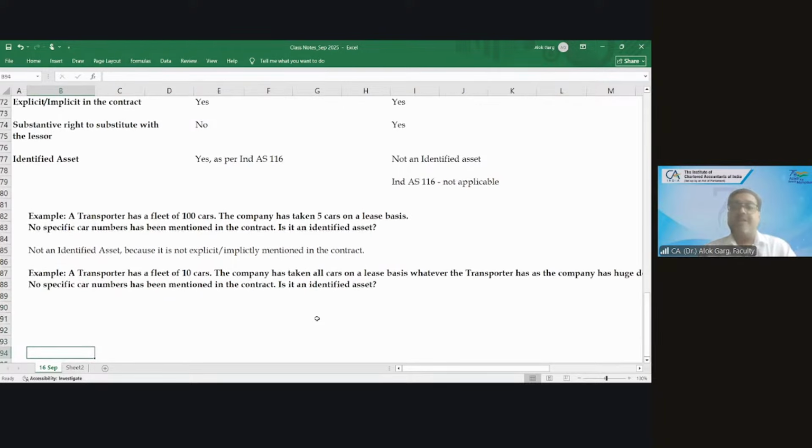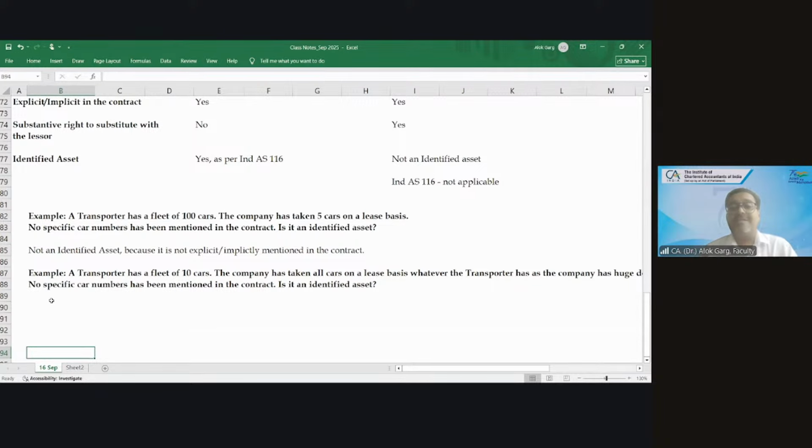Is it an identified asset? In this case, yes, sir, I think. Why? Because all the cars are taken on lease. There is no other car to get exchanged.